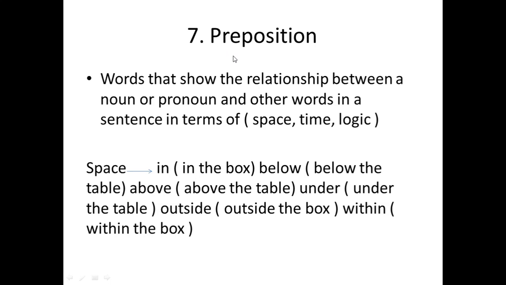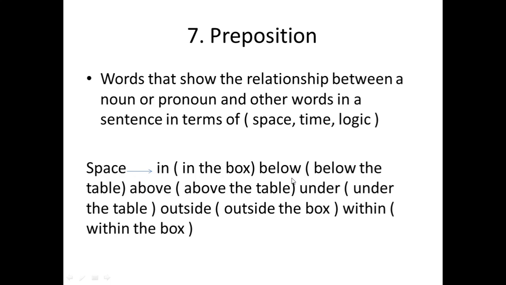The seventh type of parts of speech is preposition. Prepositions are words that show the relationship between a noun or pronoun and other words in a sentence in terms of space, time, and logic. Okay? So, prepositions is all about three things: space, time, and logic. Let's look at space.